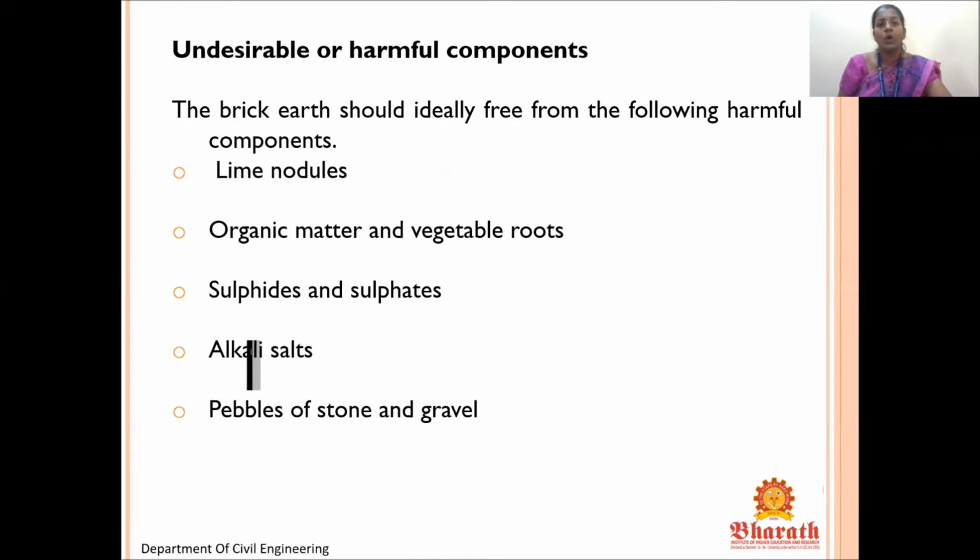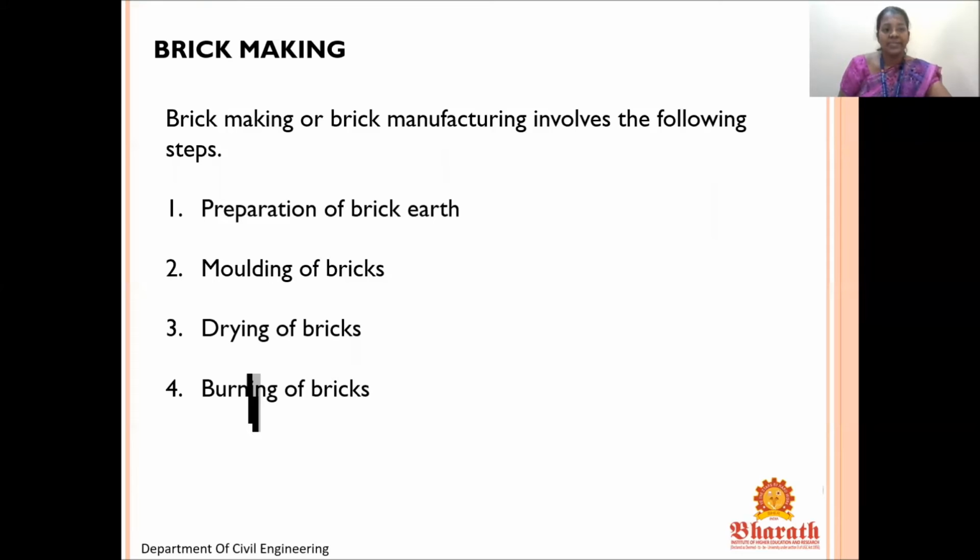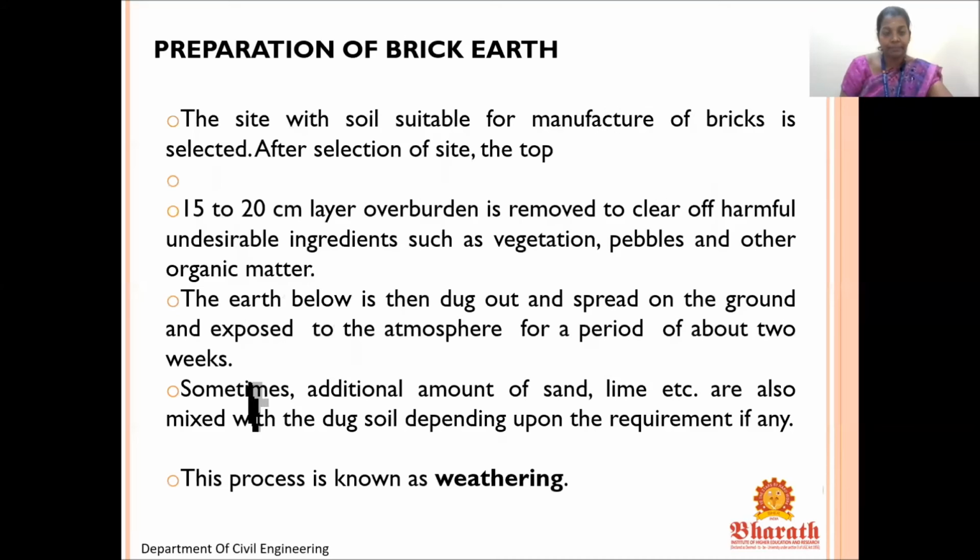So, undesirable or harmful components. The brick earth should ideally be free from the following harmful components: lime nodules, organic matter and vegetable roots, sulfides and sulfates, alkali salts, pebbles of stone and gravel. So these are what the brick earth should ideally be free from. Brick making, we will be seeing how the brick is shaped. So everything: preparation of brick earth, molding of bricks, then we have to dry it and burn it.